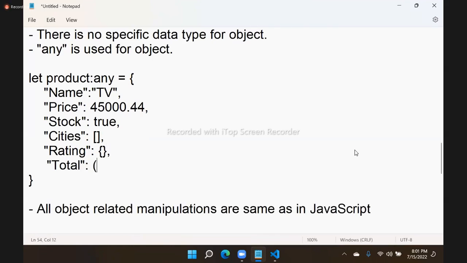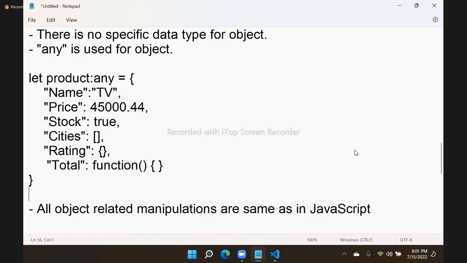Object can contain both properties and functions. Working with objects is the same as in JavaScript. The only additional thing is you have to define the data type as any. There is no specific data type for object.